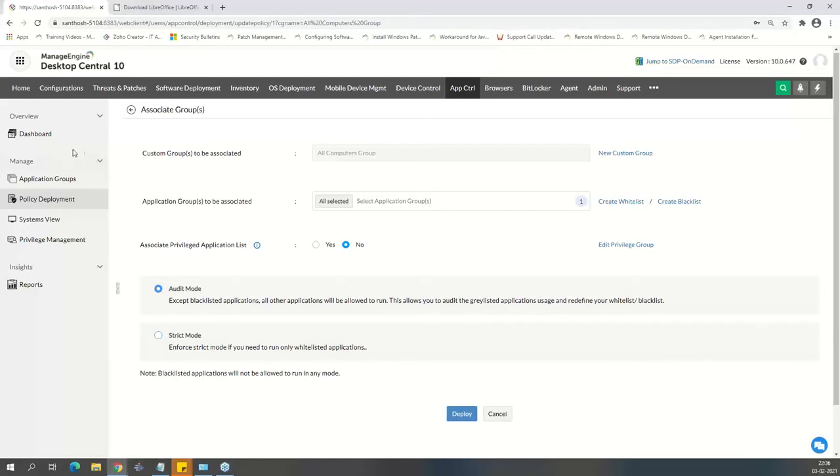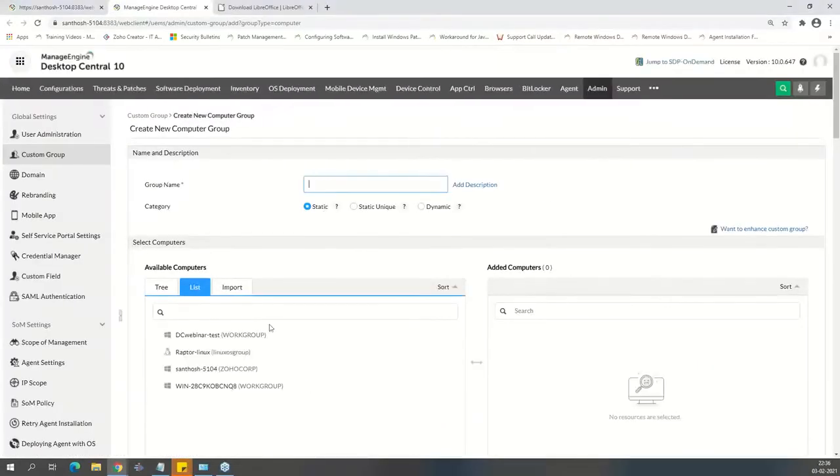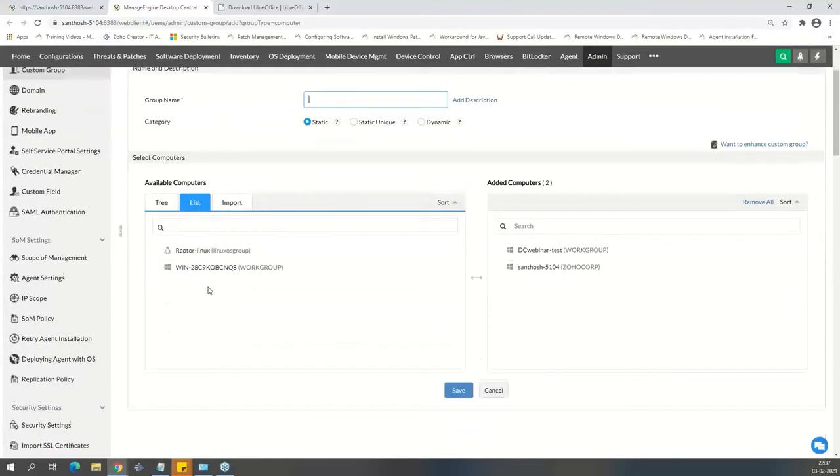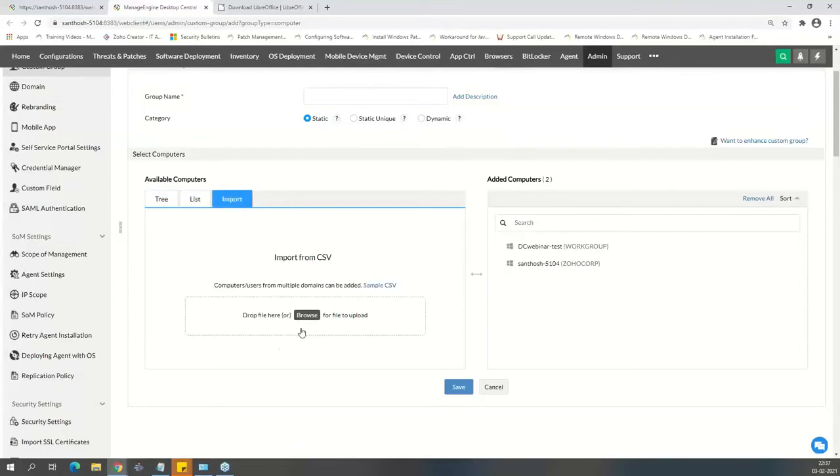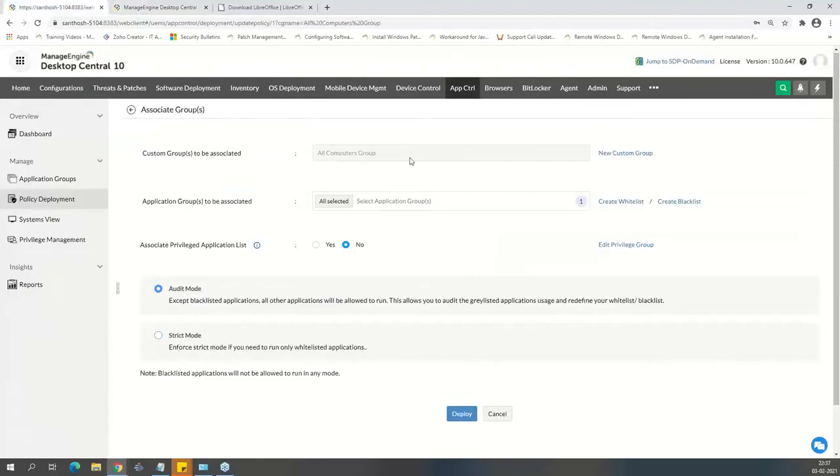Now, if you're not familiar with Desktop Central, just to make you understand, you can create custom groups. Remember the custom groups that we have in Desktop Central. That's where you create different machine groups. It could be a static group, static unique, or dynamic groups that you can create. It's just a matter of drag and drop, or simply pushing the arrow keys, you can create groups. You can create it from the list or from a tree that's part of your domain, or it could be based on a CSV. Just import a CSV and put every machine into a static group, and then you can select that group from this drop down, right?